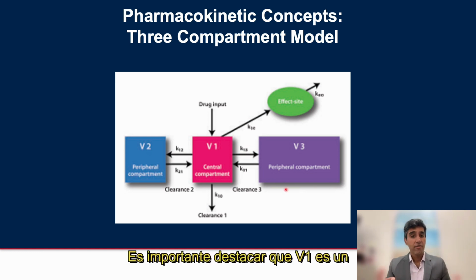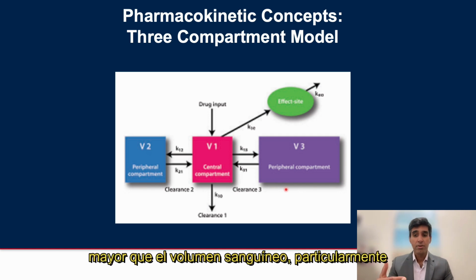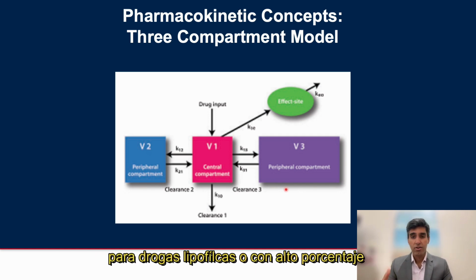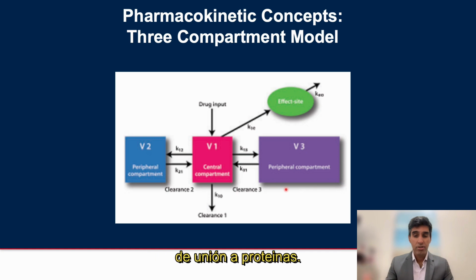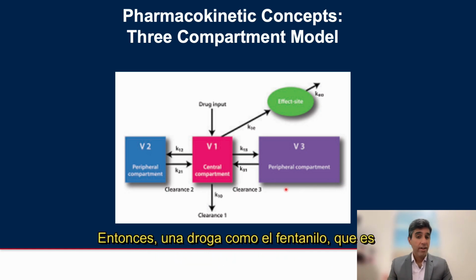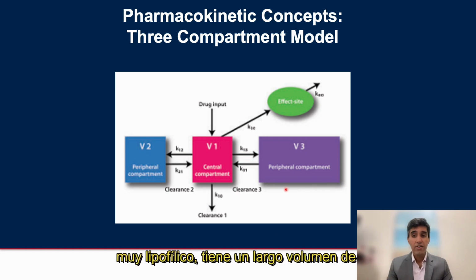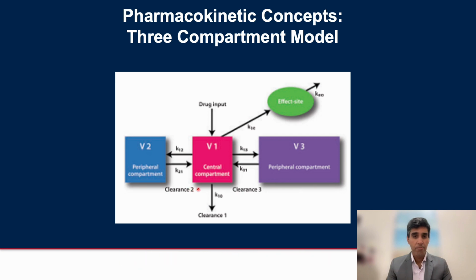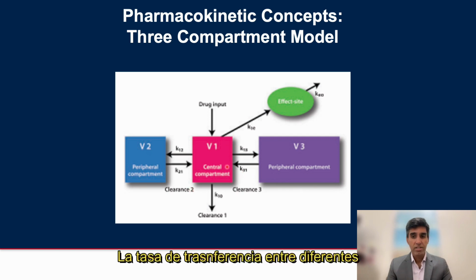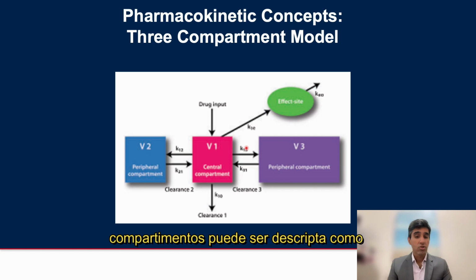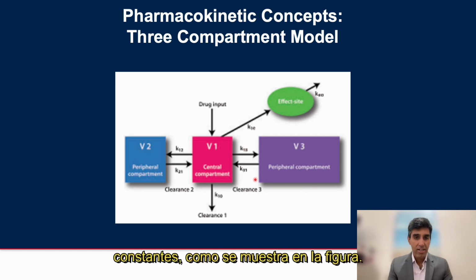It's important to note that V1 is an artificial volume, which may actually be larger than the blood volume, particularly for drugs that are lipophilic or highly protein bound. So a drug like fentanyl, which is highly lipophilic, will have a large volume of distribution. The rate of transfer between different compartments can be described by rate constants, as shown here.